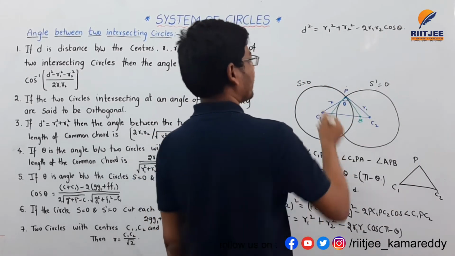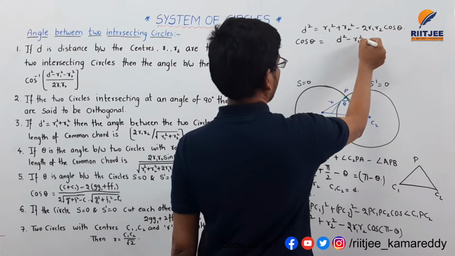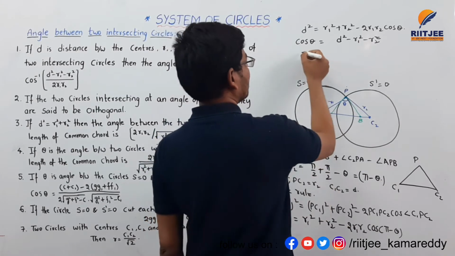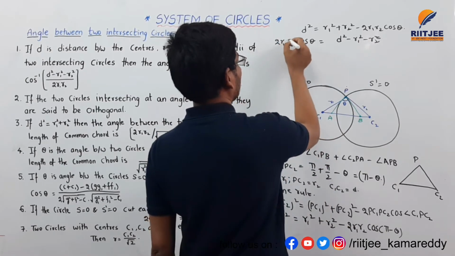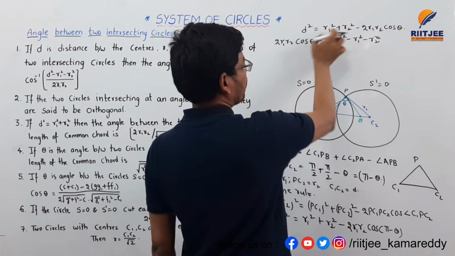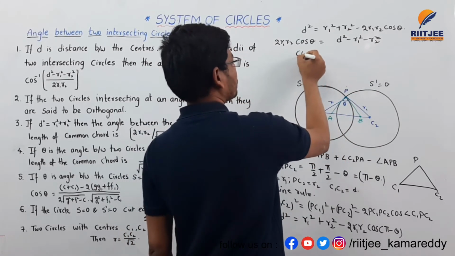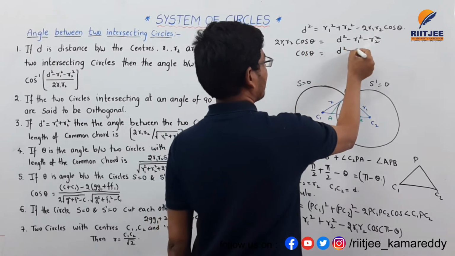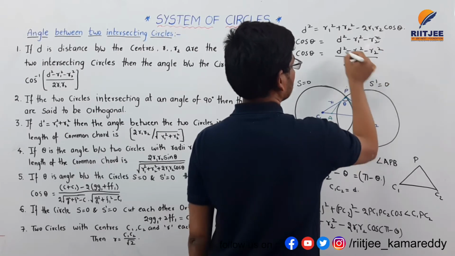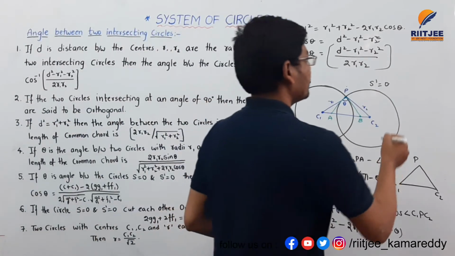Here we want only cos theta, so I am sending these two terms to the other side. So it will become cos theta is equal to d square minus r1 square minus r2 square divided by 2 r1 r2. So this is the cos theta value.